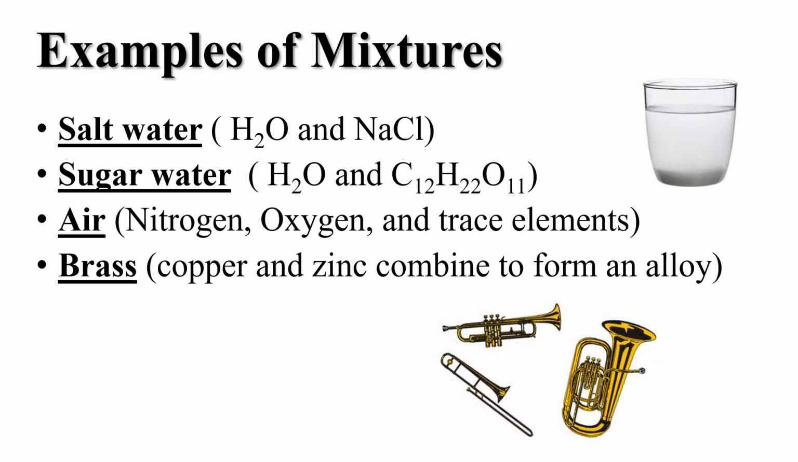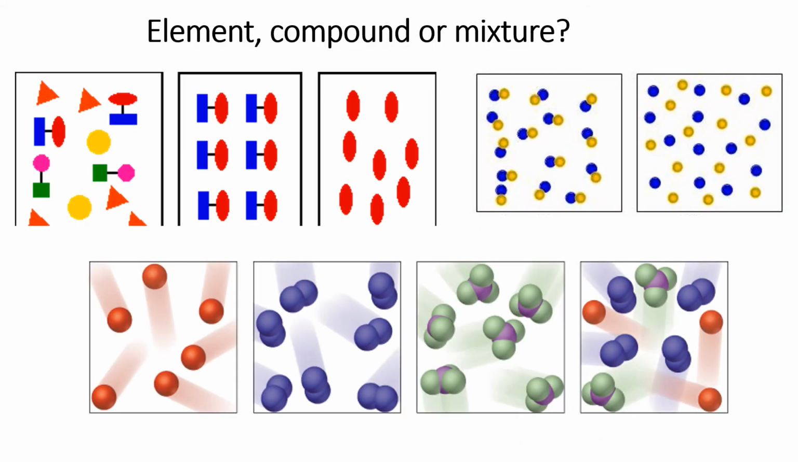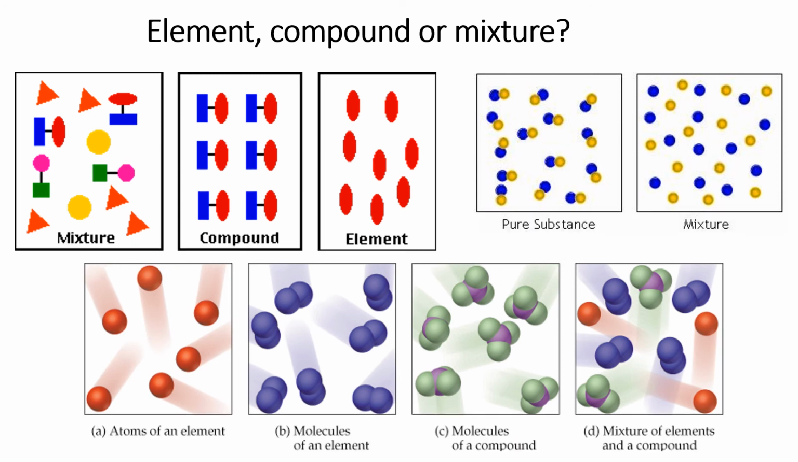Examples of mixtures include salt water, like water and salt, sugar water, pouring sugar into water. Air is an example of a mixture. Yes, it is. It's made up of nitrogen, oxygen, some carbon dioxide, some argon, lots of different stuff. Brass is called an alloy. Brass is a mixture of metals. It's a mixture of copper and zinc. Okay, so these are examples of elements, compounds, and mixtures. Particle diagrams.